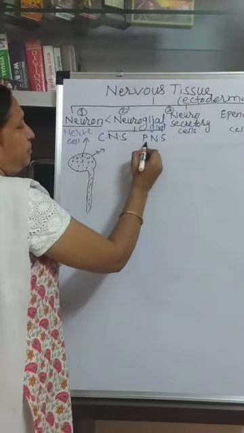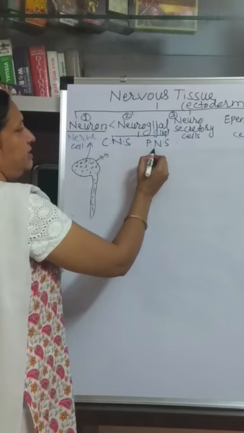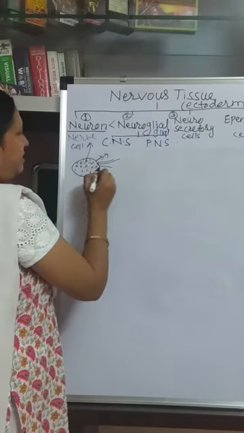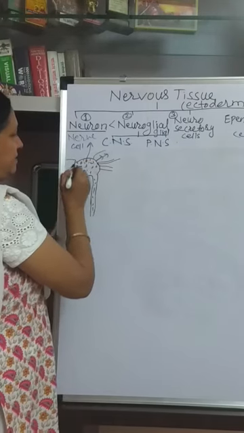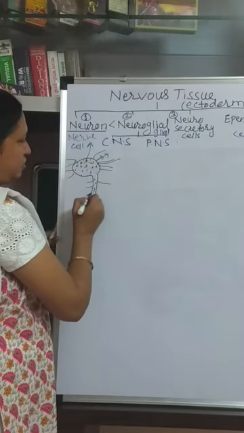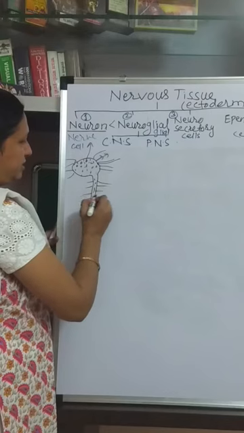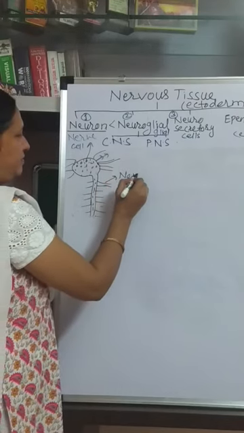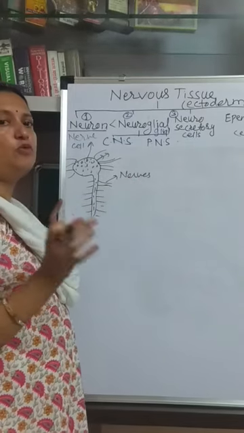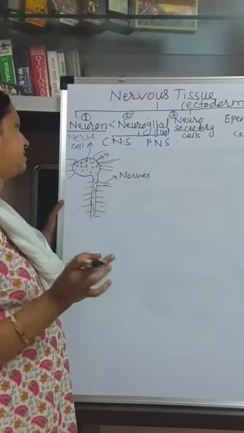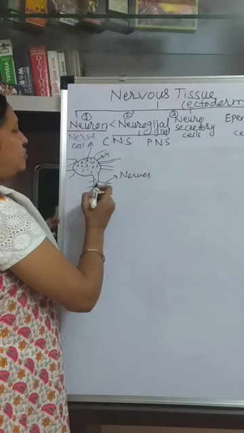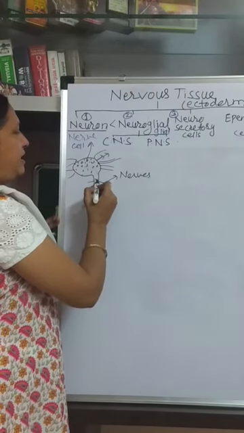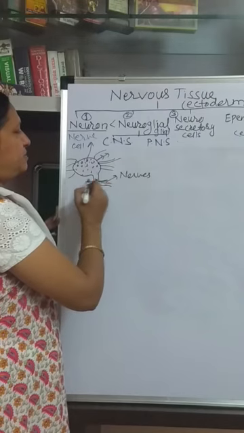Now, the peripheral nervous system means the nerves which arise from the brain. From the brain these nerves arise, and from the spinal cord also 31 pairs of nerves arise. These are called nerves. Nerves means a group of axon fibers. Group of axon fibers means these cells are present in the spinal cord and their axonic ends come out.